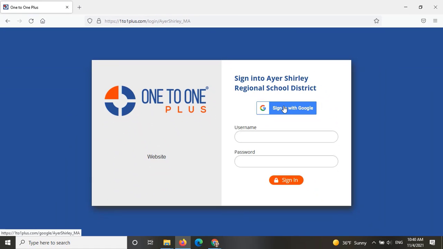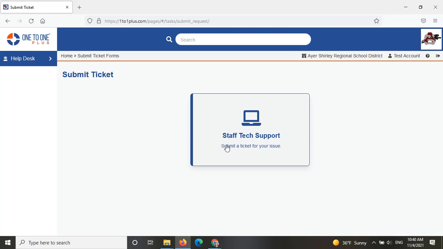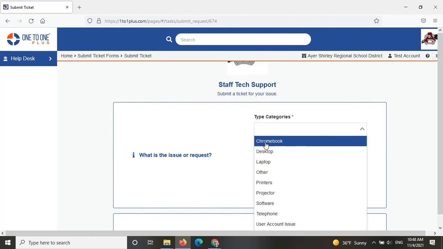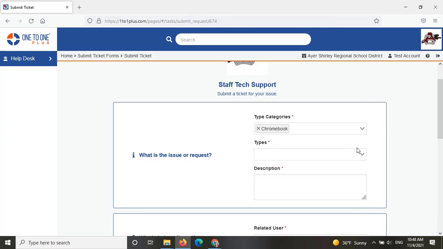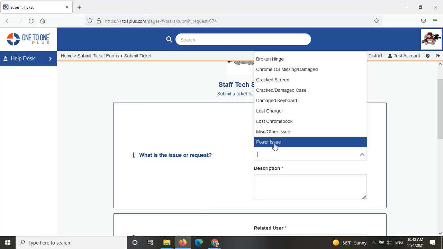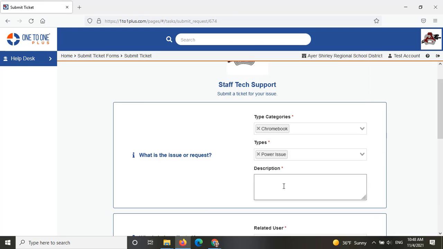You'll select Sign in with Google. You may have to click on your school email or enter it. Select Staff Tech Support. For type categories, you'll select Chromebook. For types, choose the best description of what's going on with the Chromebook. I'm going to choose power issue.